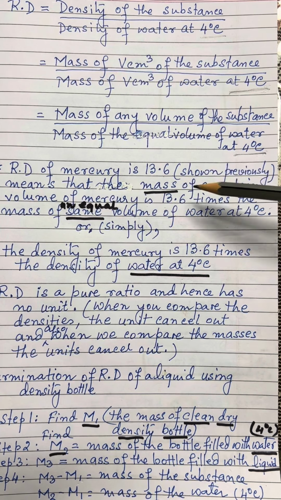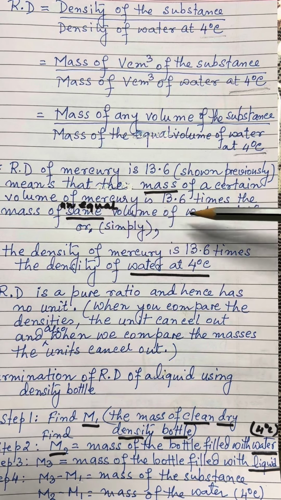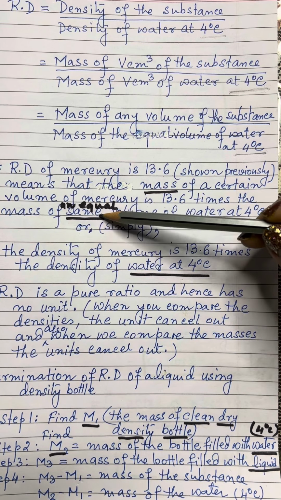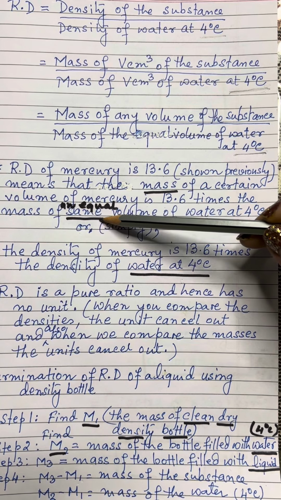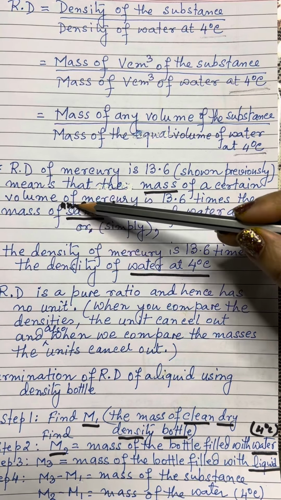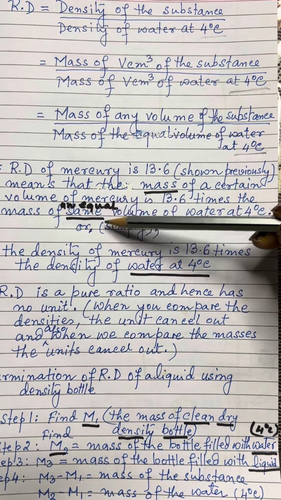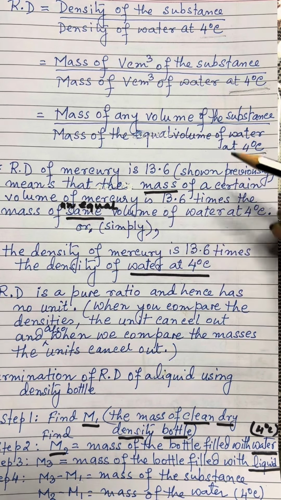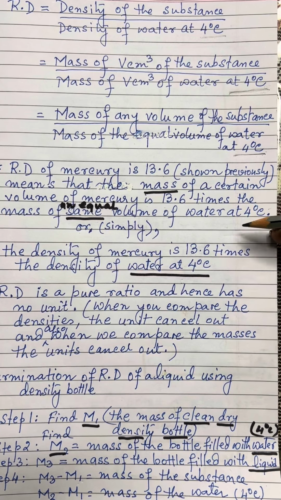Here, children, you must see that I have done this on purpose. I have written same, underlined it, and I have written over here an equal volume. Equal and same are different. Same means it can be almost same also, but equal has a precise meaning.